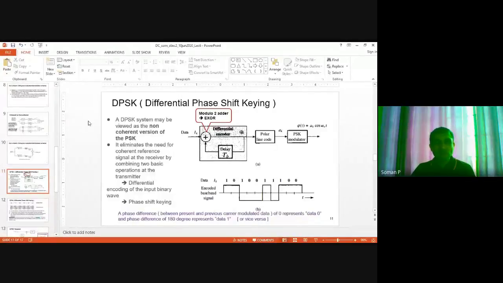So this information is already available at the receiver. If we can utilize that information in some way, we can avoid the requirement of a synchronous carrier at the receiver. For example, for each bit time period, if you somehow save the received waveform, not the carrier, and then use that for the demodulation of the next bit.